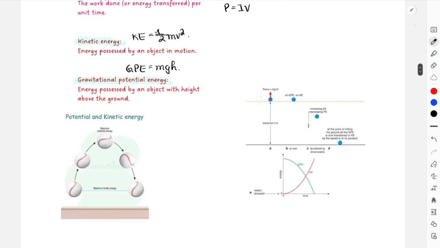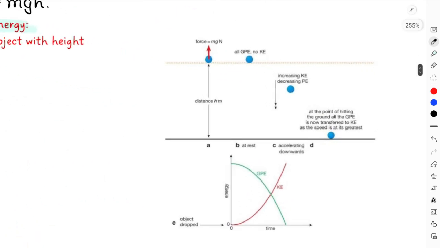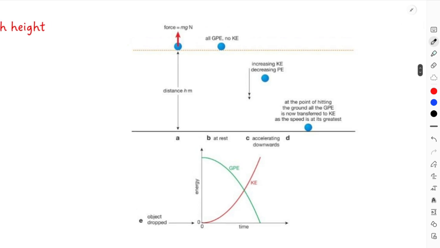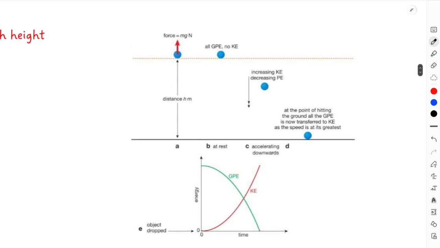Again, this statement is taken from your book example. It is extremely good in order to explain how kinetic energy and gravitational potential energy change over time. In this case, I'm just considering points 1, 2, 3 and 4, where point 4 is when the object is exactly on the ground.